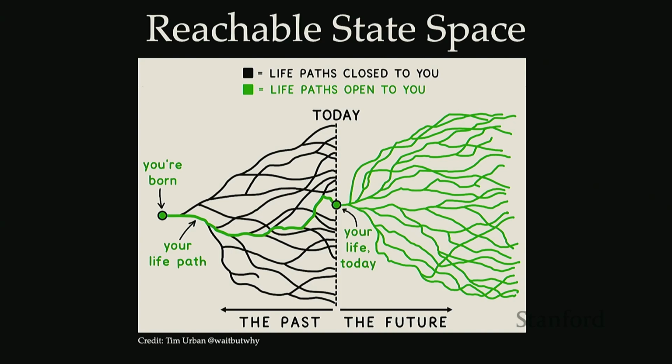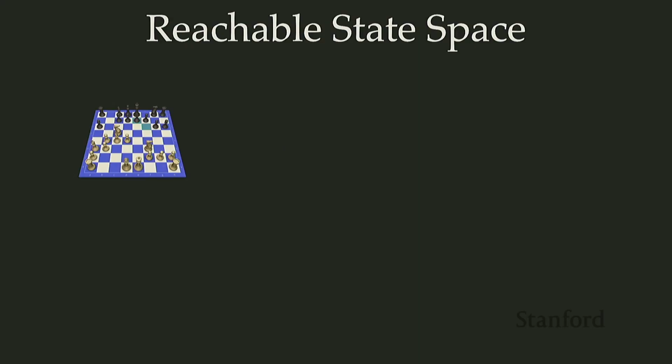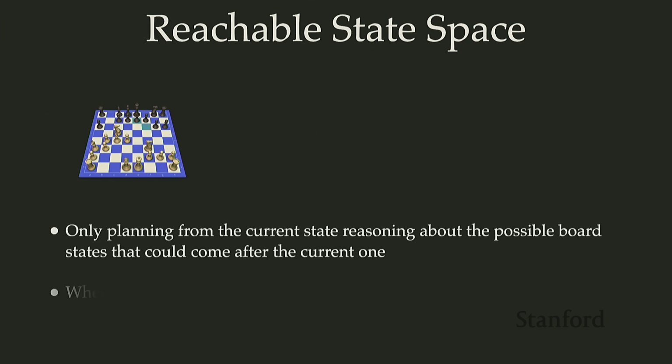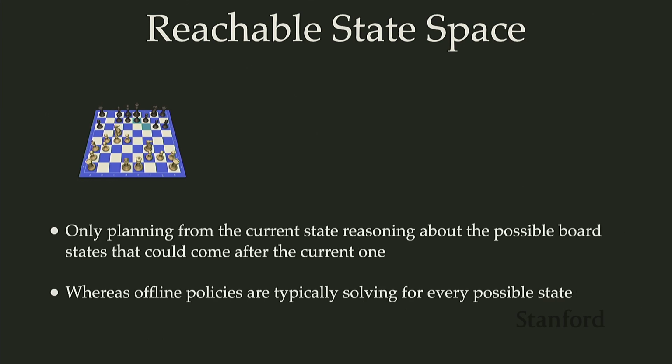So connecting this same idea here to a game setup and using chess as this example, the reachable state space here would be looking at planning from this current board state of the chessboard that we show there, and looking at all of the different actions that we could take from that initial state and how they would transition us. So this would be looking at maybe I'm going to move my pawn to d5 from that initial board state. What state would that transition me into? And then what are the other states that I should move to from there?